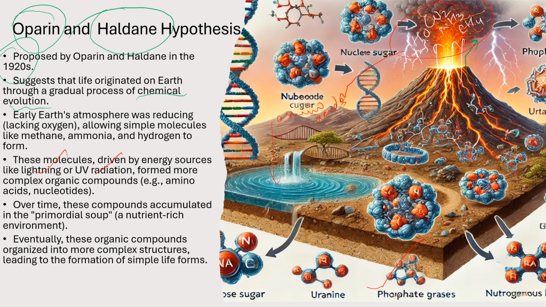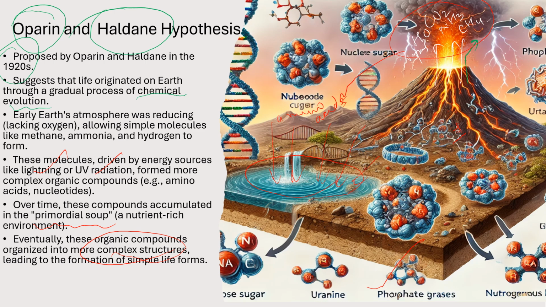And with the help of rain, when these molecules started to drain into the nearby water bodies, they created a nutrient rich aquatic environment. And these water bodies, which were rich in these organic and inorganic molecules, were known as primordial soup. Eventually these organic molecules organized into more advanced, more complex structures that led to the formation of simple life forms. That's what the Oparin-Haldane hypothesis says.